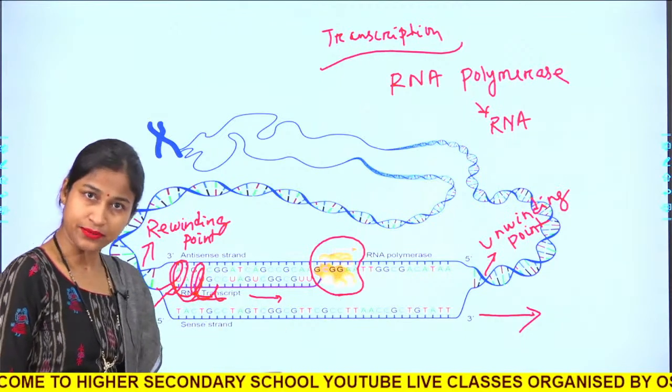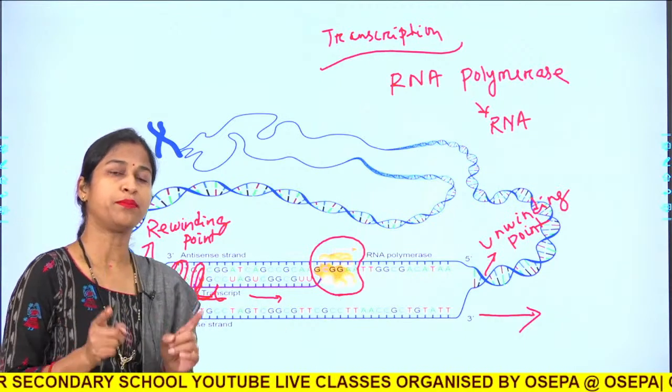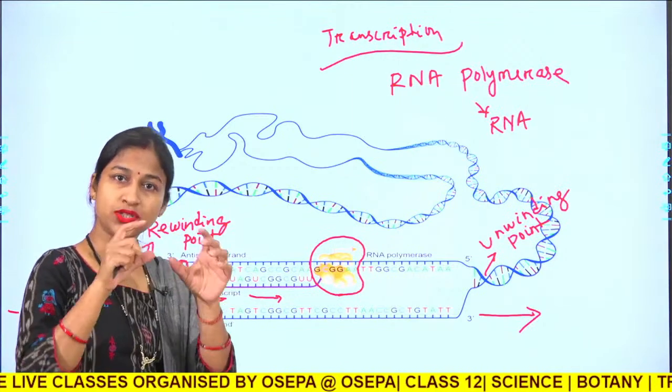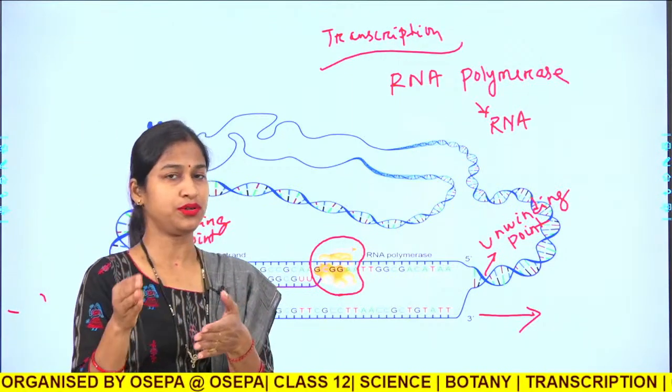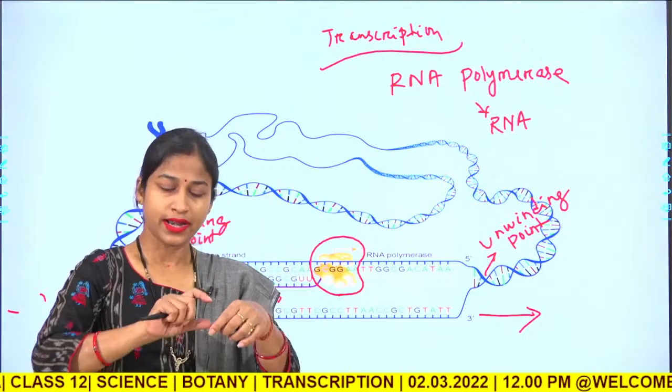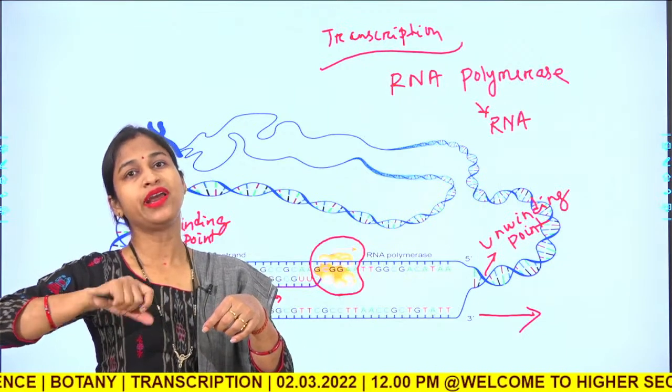So the melting of DNA in case of transcription is not a permanent feature, rather it is temporary. For certain time it is open. After the transcription of that particular segment is over, again it will rewind.